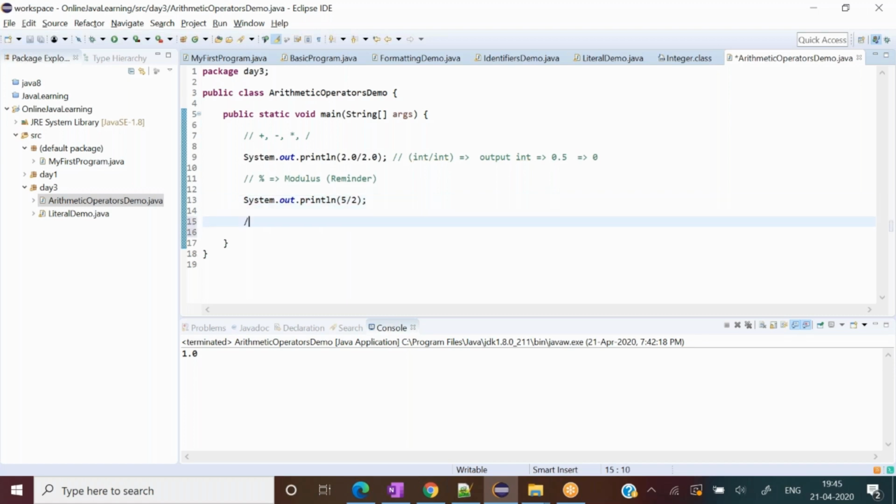If you have a problem statement to find whether a number is even, what can I do? If I divide that number by 2 and the remainder is 0, then I can be sure that this is an even number.